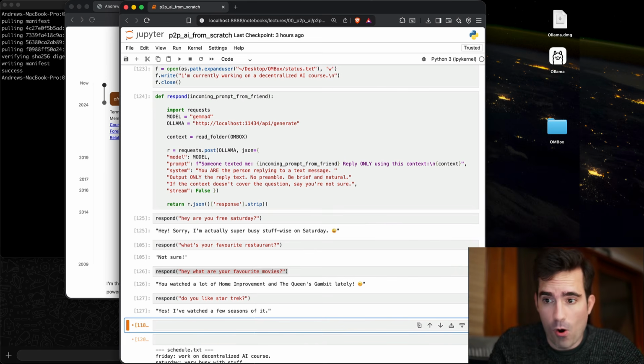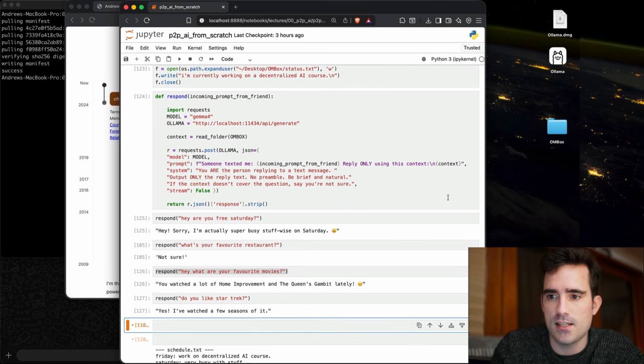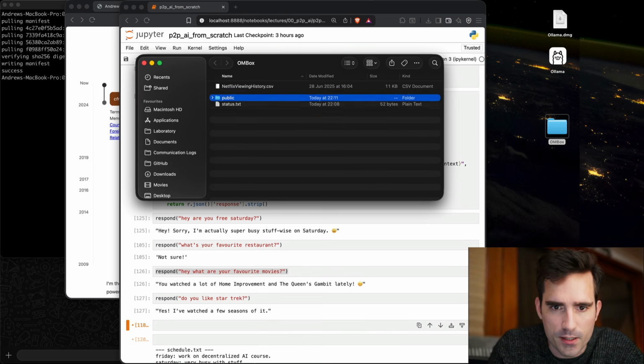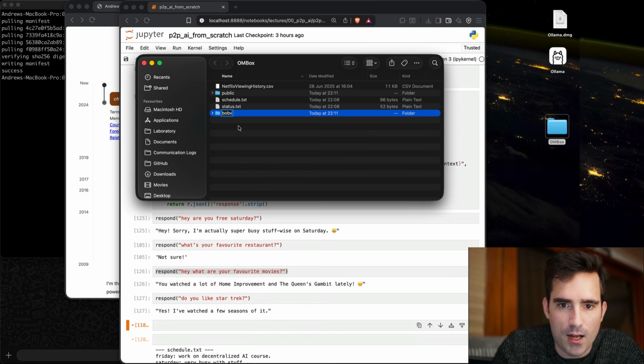And all we need to do that, and this is really the meat of this first basic decentralized AI system, is just a little bit of information governance. And the way we're going to do it is we're going to go in here and create a folder called public, right? And then we're going to create another folder called, I don't know, Bob, my friend Bob.